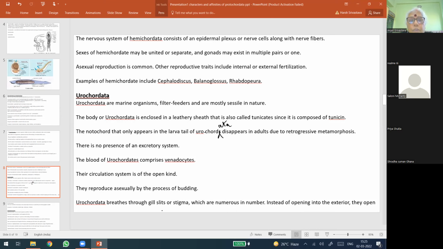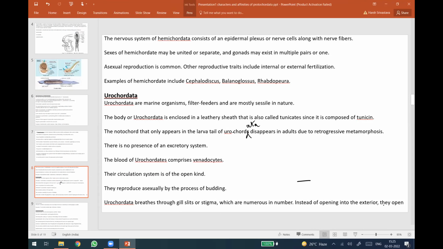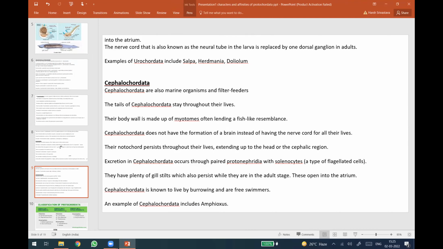Urochordata breathes through gill slits or stigma, which are numerous in number. Instead of opening into the exterior, they open into the atrium. When we were doing the biodiversity of chordata, we have already seen the respiratory opening opens into the atrium. The nerve cord is also known as neural tube in the larva and is replaced by one dorsal ganglion in adults. The examples are Salpa, Doliolum, and Herdmania.